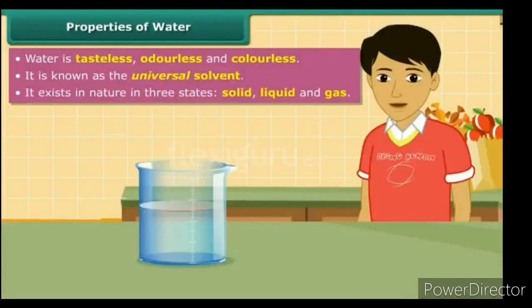Water is tasteless and colorless, so it is also known as the universal solvent. Water does not have any taste or color; it is transparent. It exists in nature in three states: solid, liquid and gas.